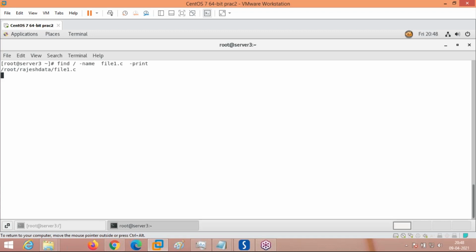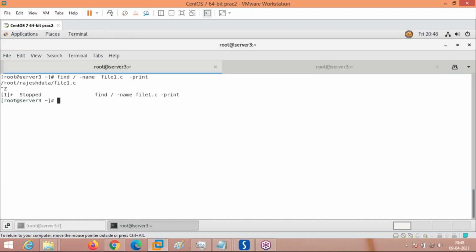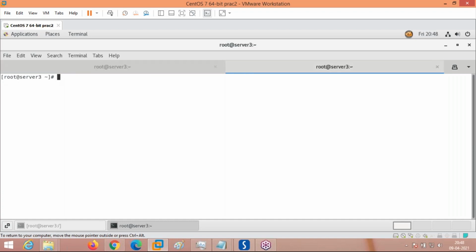See here. I am stopping this command so that I can show you the process created for this find command by the kernel. I have started a command or utility called find, but I have paused it in order to show you that it is executing. See here, the kernel creates a process for each and every command executed by the user. The kernel creates a process.